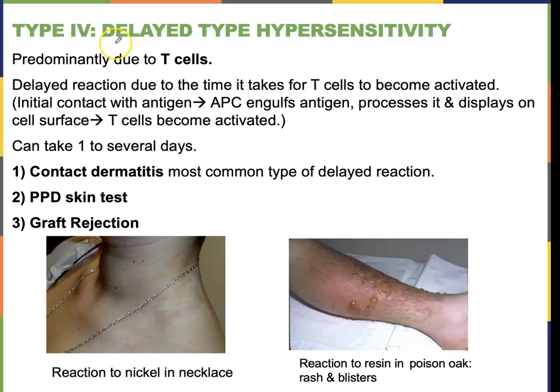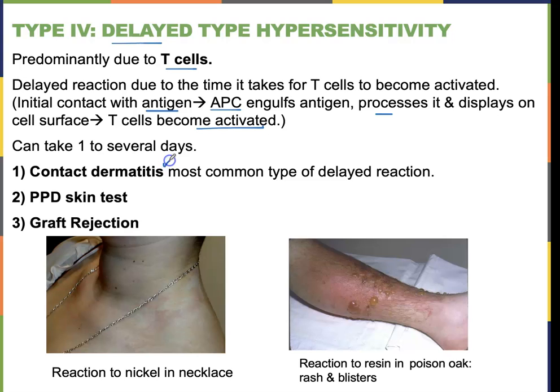So it's delayed because it does take time for T cells to get activated, right? T cells being activated, they have to come in, antigen presentation, processing. So it takes a while for this to be activated, and it can take 1 or several days. So if you did come in contact with poison oak, it can take up to 5 days for that reaction to happen.